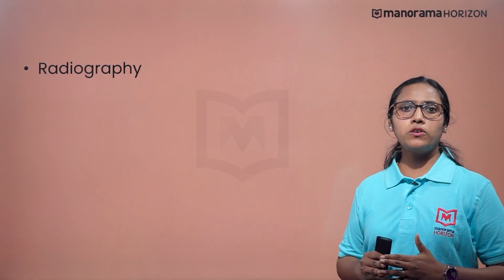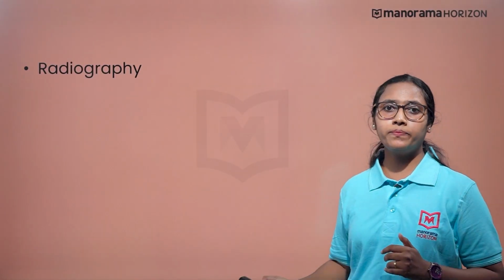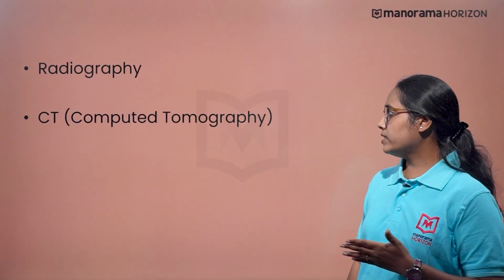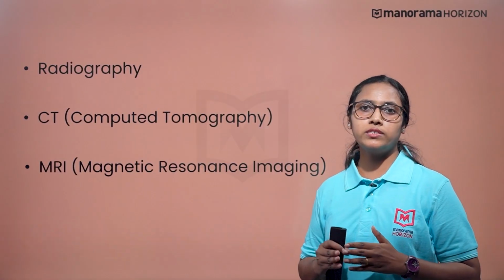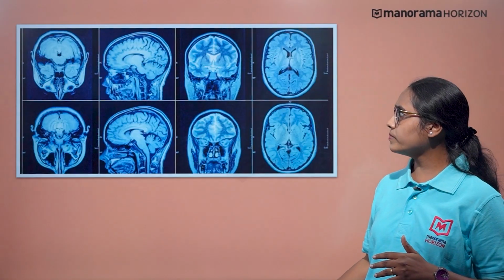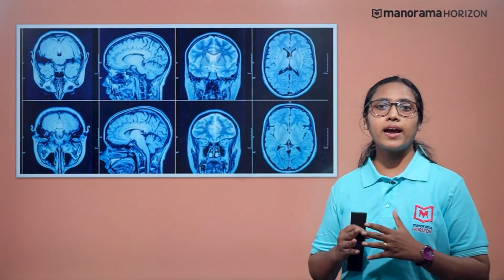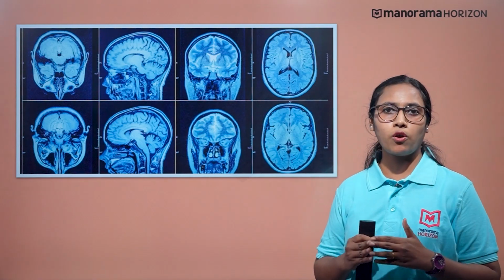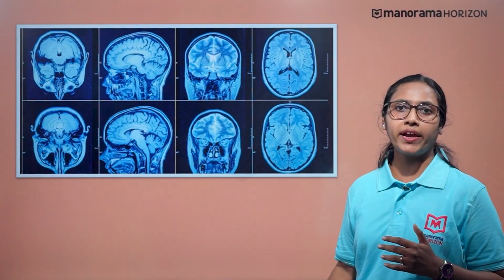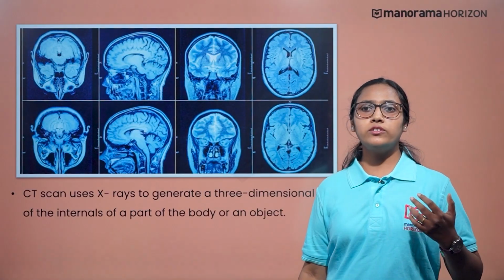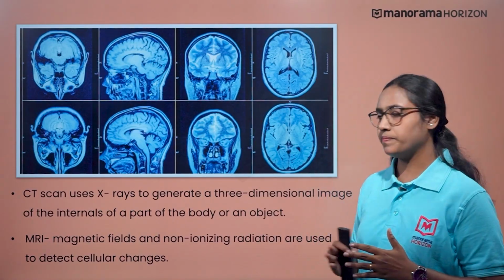To detect the cancer of the internal organs, we have techniques like radiography, CT, that is computed tomography, and MRI, magnetic resonance imaging. A CT scan uses X-rays to generate a three-dimensional image of the internals of a part of the body or an object, while in MRI, a magnetic field and non-ionizing radiations are used to detect cellular changes.